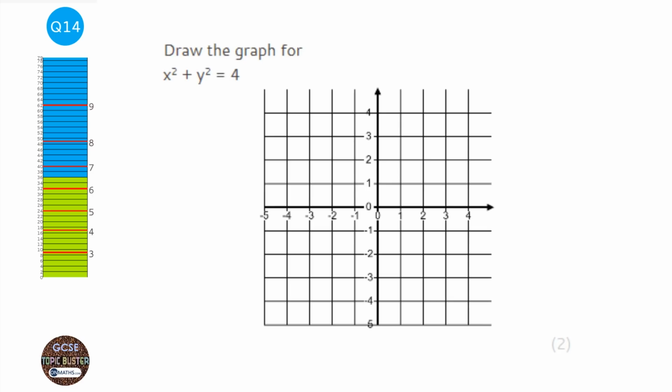Okay, so for this question, understanding of the formula of a circle is critical. The formula of a circle is x squared plus y squared equals r squared. So it looks very, very similar to the equation given to us here. If I rewrite the equation given to us, and instead of 4 I write 2 squared, that's a perfect match for the equation of a circle. So we've got a circle with radius 2.